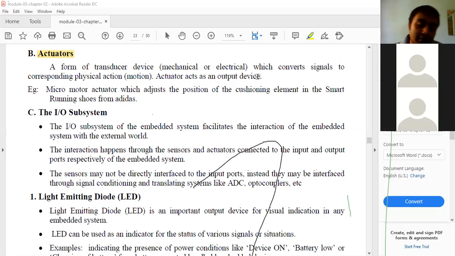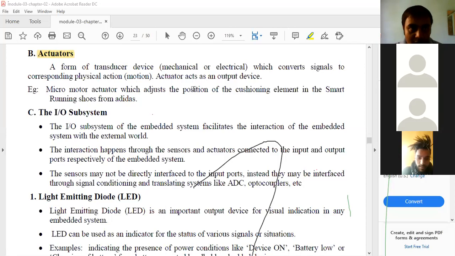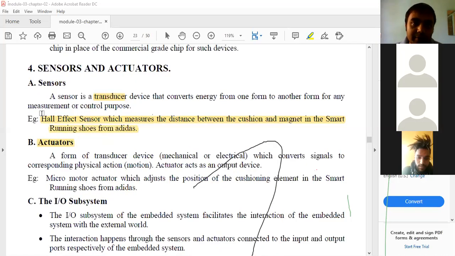The best example is again the air conditioner, where the actuators are connected to the motors. Depending on the temperature, they increase or decrease the speed of the motor or the condenser, right? So the actuators are used. Keep in mind the definitions of these sensors and actuators.